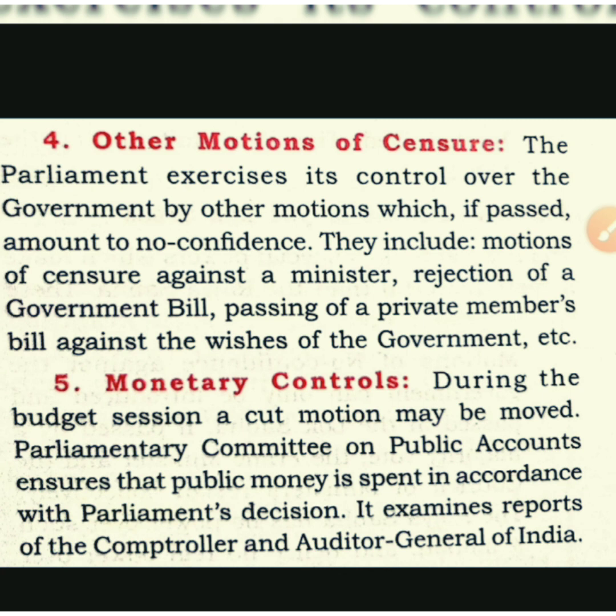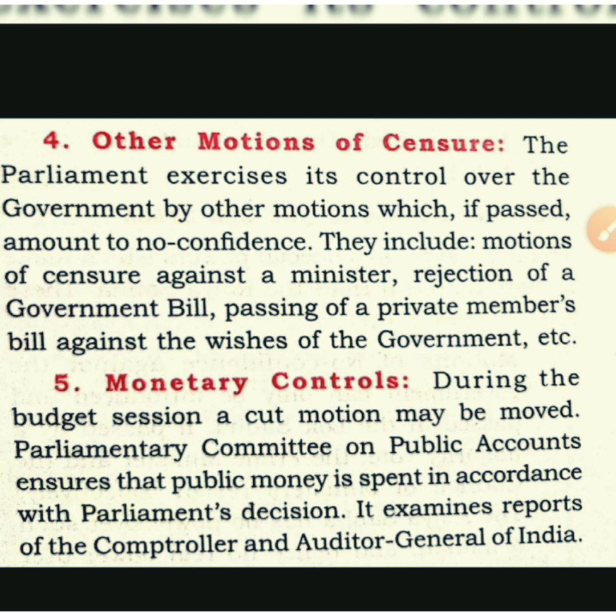So what is the difference between censure and no confidence motion? In a vote of no confidence, if it is passed, then the whole ministry has to resign, and in a censure motion, only the particular minister has to resign if it is passed in the house against that minister. This motion can also be used for rejection of a bill, and can be used for removing any minister from the portfolio.